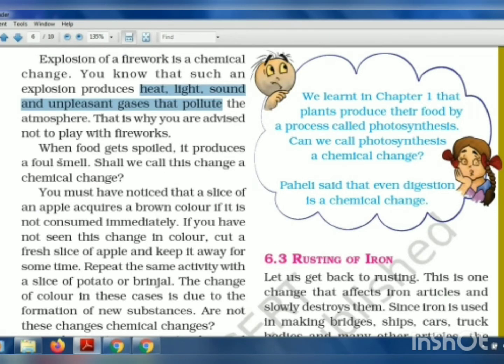Okay. Now, when food gets spoiled, it produces a foul smell. Yes, you must have seen that when you don't put the leftover food inside the fridge, and it is left outside, after the next day, if you smell it, a different smell will be coming, and that smell is not good. So that is because of the chemical reaction that has occurred in that food. So that is why it's giving a foul smell.